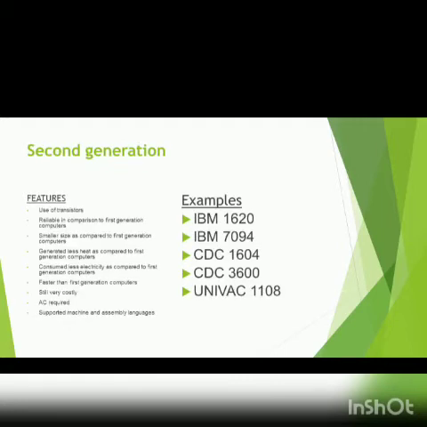Then we have our second generation computers. They used transistors for the first time. Transistors are switching or amplifying devices that are used to switch electrical signals. This is not an engineering class, so I won't go into detail as to what transistors are made of. They are made of semiconductors basically.